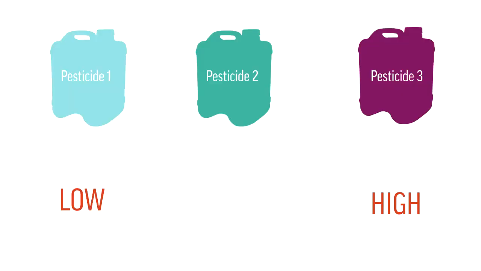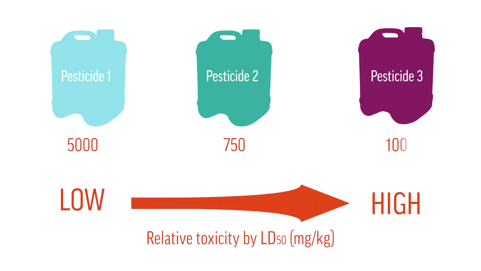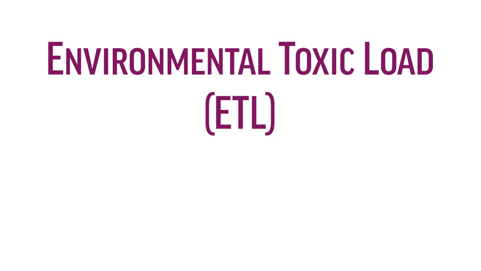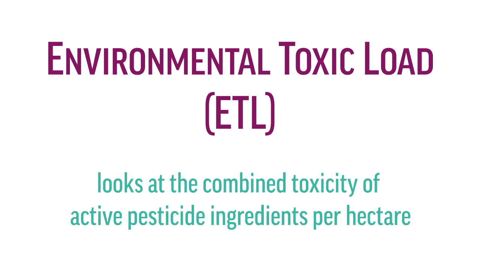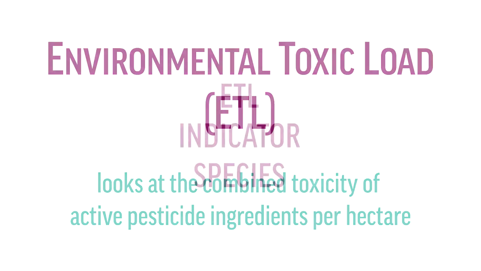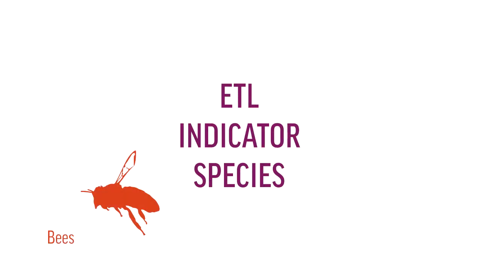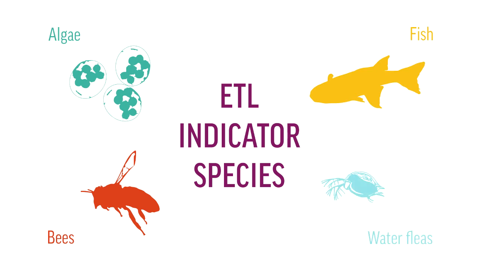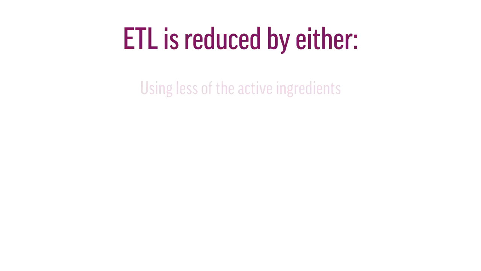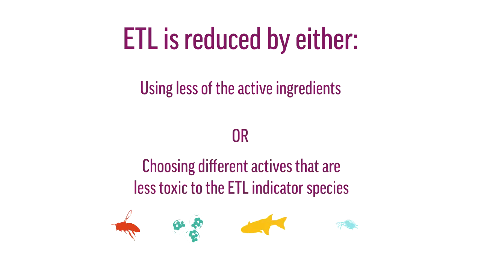However, because the active ingredient in each pesticide varies in its toxicity to different plant and animal species, measuring volume applied is not a good indicator of environmental impact. Environmental toxic load, or ETL, combines the amounts of pesticide active ingredient used per hectare per year to summarize the toxicity to 4 different indicator species: bees, algae, fish, and water fleas. ETL will reduce over time if less of the active ingredients are used per year, or if different active ingredients with lower toxicity to an indicator species are used.